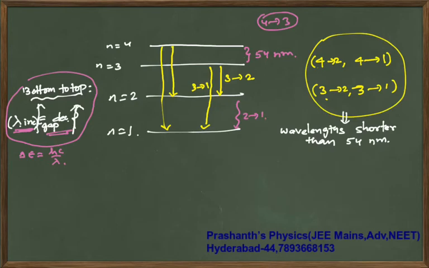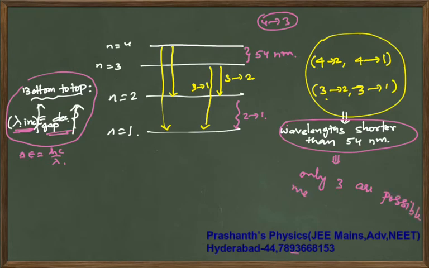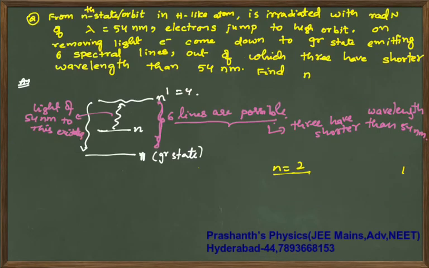Now if you look at these transitions, all of them will have wavelength shorter than 54 nanometers, but what is given in the question? Clearly, it is mentioned that only 3 are possible. So only 3 are possible means obviously this situation will not work out. n equal to 3 is wrong. The only possible option is n equal to 2.